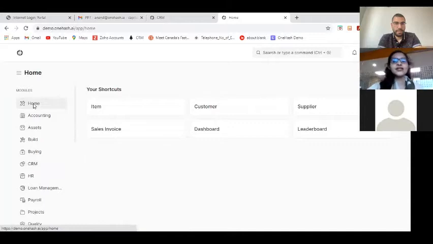Great. So this is the home page or the landing page which we have. As and when you sign up, you get on this page. Here you can see there are various shortcuts present. According to your company and your requirements, you can have various shortcut cards. Suppose you want customer to be your top priority, or lead to be your top priority on the dashboard. Accordingly, you can set up your shortcuts very easily, very smoothly.